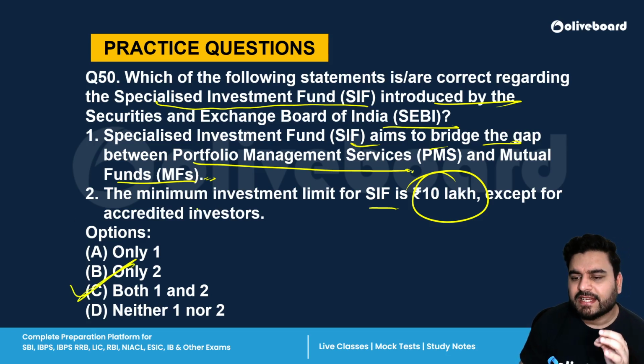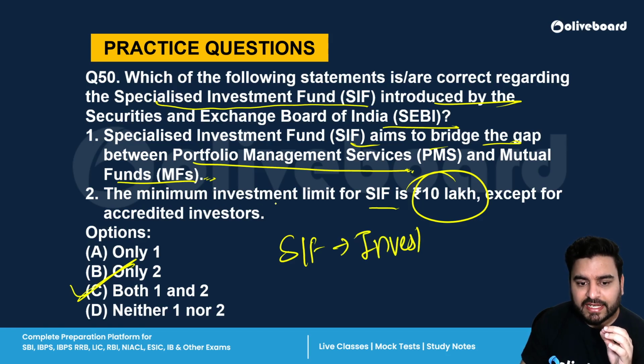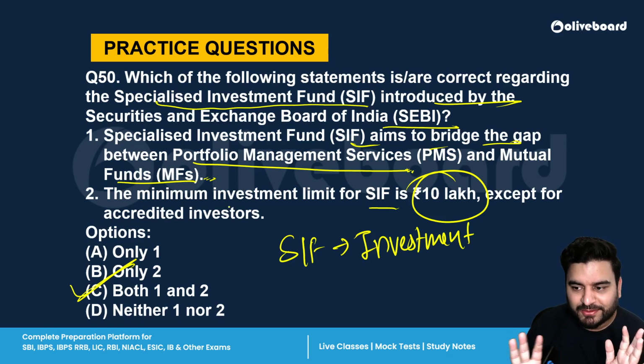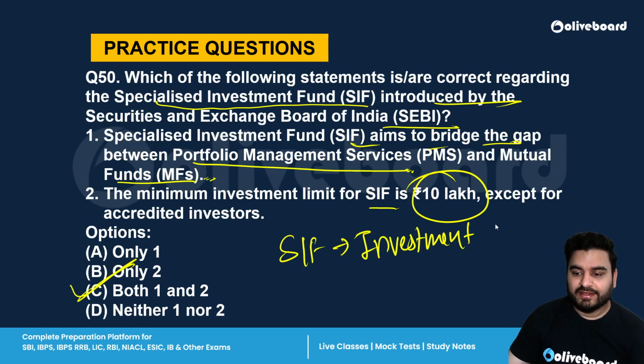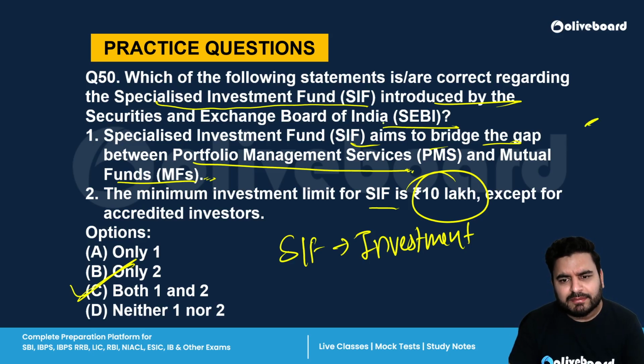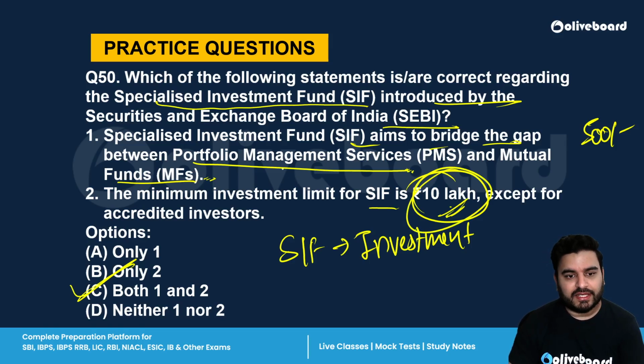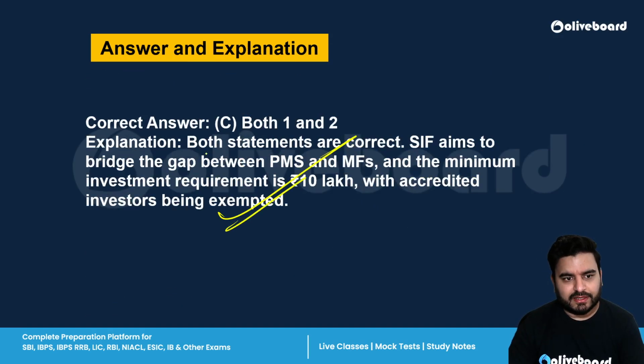Now understand, SIF is basically a type of investment fund. Okay, it is a type of investment fund, but it is designed basically for high net worth individuals. Normal public, no. For high net worth individuals, those who have a good amount of money. All right. So remember this thing. And mutual funds are for the general public. You can start a mutual fund with just 500 rupees. But for SIF, you have to pay at least a minimum of 10 lakh rupees, then only you can enter. All right. So that is the most important difference. Right. C is the correct answer.